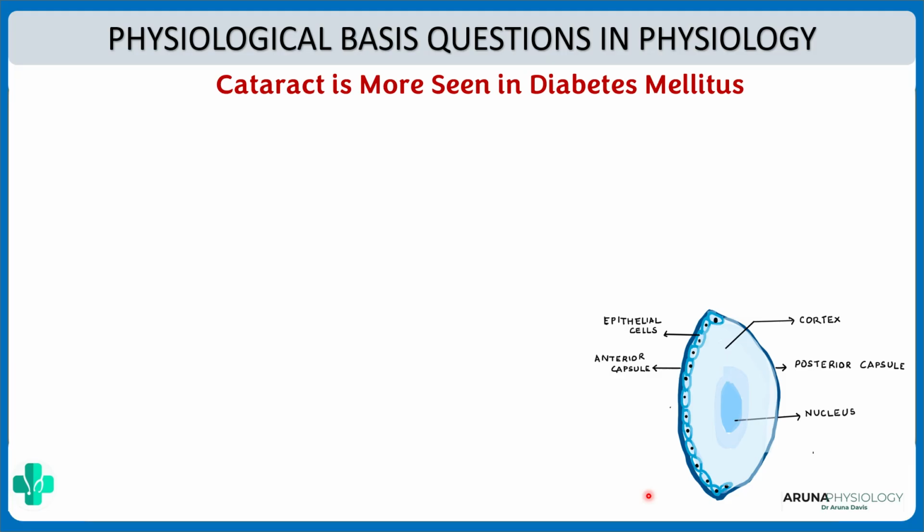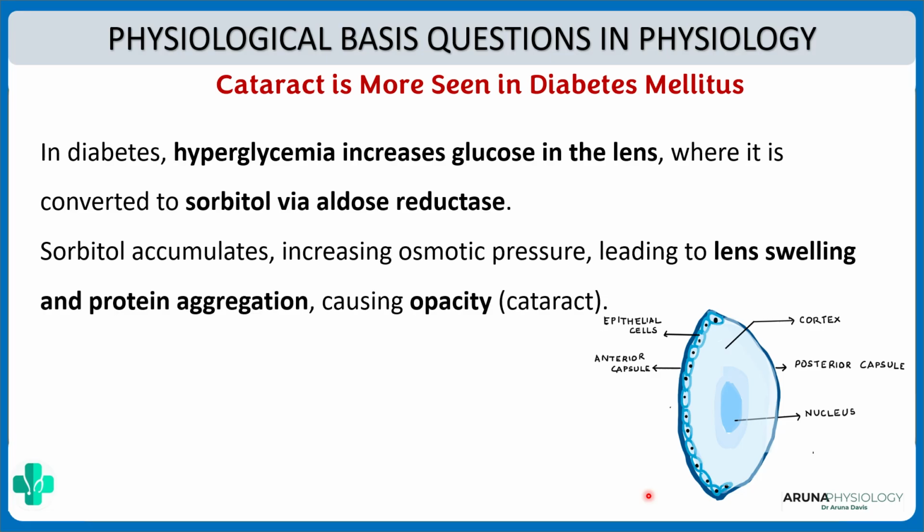Now in diabetes, from where does this water come from? See, in diabetes, what's the problem? There is hyperglycemia. A lot of sugar is there, right? So there will be more glucose in the lens, and this glucose will be converted to sorbitol via aldose reductase. There's an enzyme which will convert glucose to sorbitol. So what? If the sorbitol accumulates, it will increase your osmotic pressure, leading to swelling of the lens and protein aggregation, and this will cause opacity or cataract.